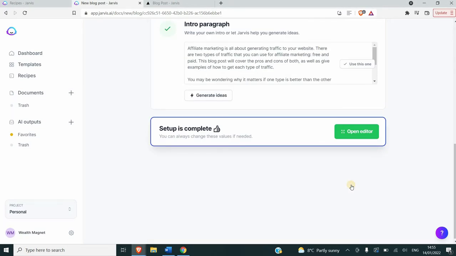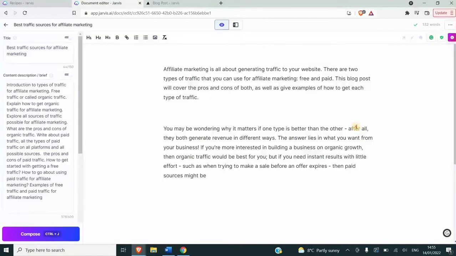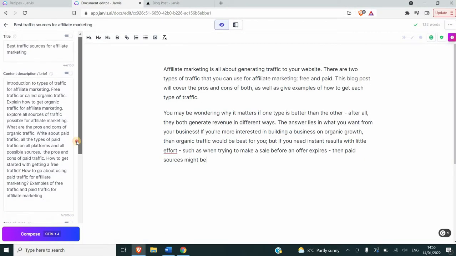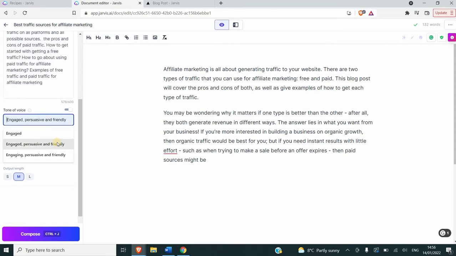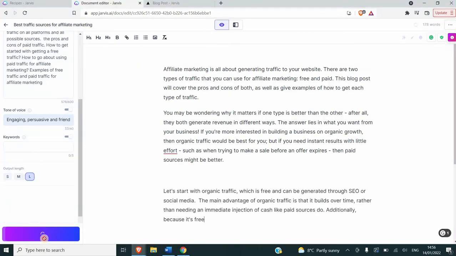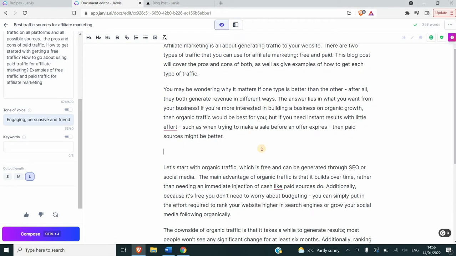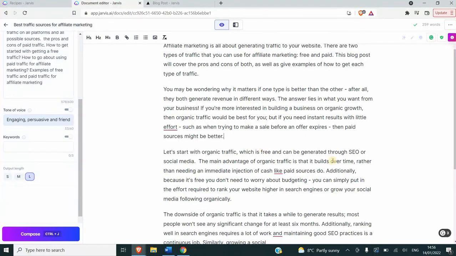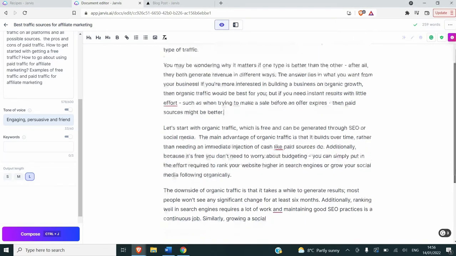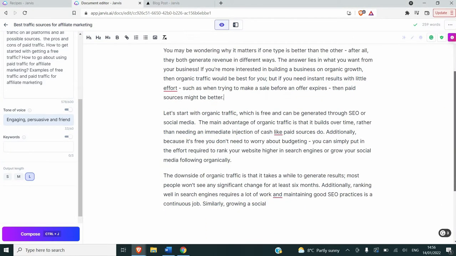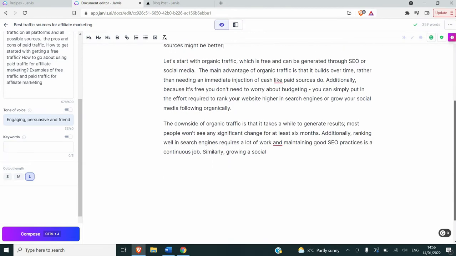At this point, you could add the subheadings that were generated from the outline that I showed you earlier. You see here, it gives me a decent output, maybe because there is loads of information on affiliate marketing out there, but here I'm really satisfied with the output. It says let's start with organic traffic, and then it gives more details about the organic traffic and when to use it, its main advantage, and then the downside of it. But this output is more or less acceptable because I gave it some details beforehand. If you don't, it will just give you random paragraphs, as we will see later.